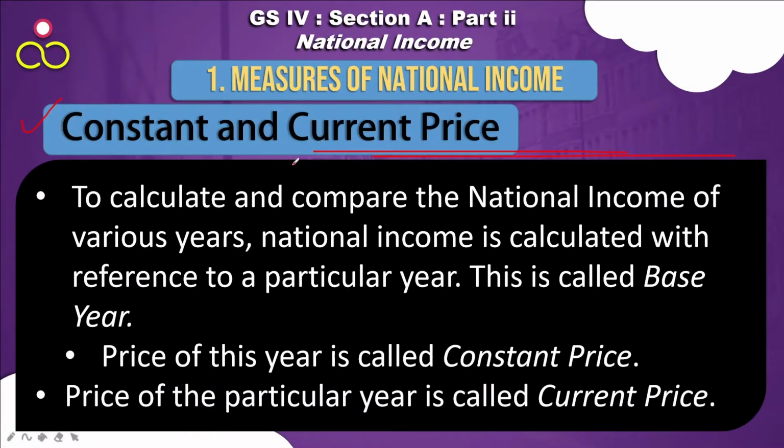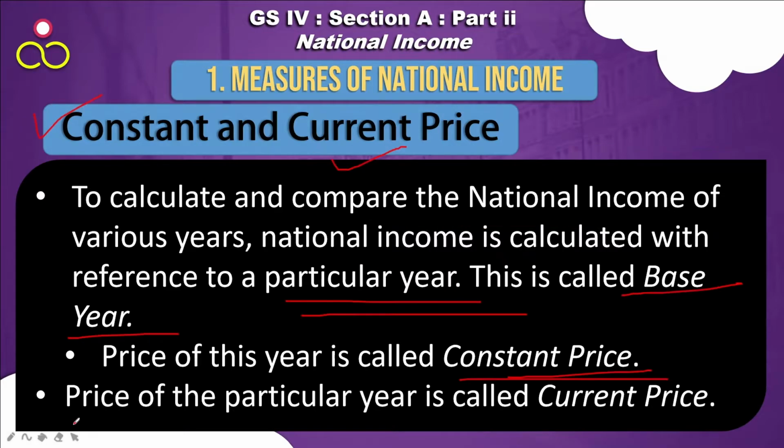So after you have calculated national income for any year, now how do you compare it with different years? What you do is take one year as the base year और उसके रेफरेंस में बाकी different prices you compare. Now, to calculate and compare, the national income is calculated with reference to a particular year. This is called base year. जो base year के reference में you get the comparison, and whatever is the price in that base year, that is called the constant price. Price of all products in that base year is the constant price of that year.